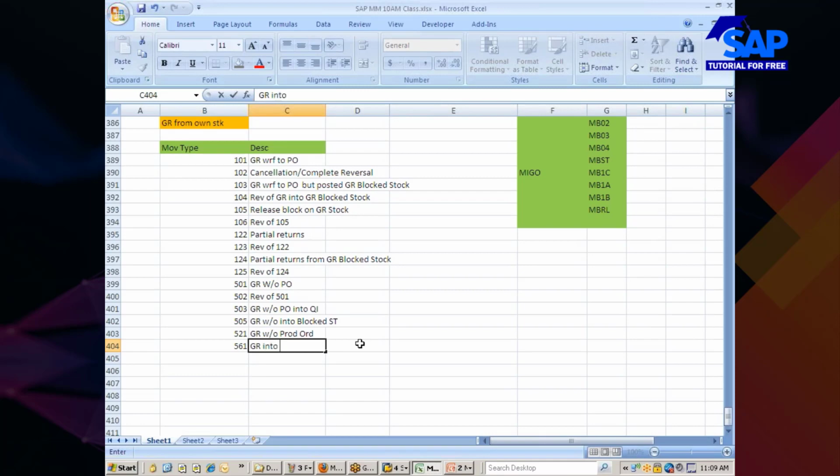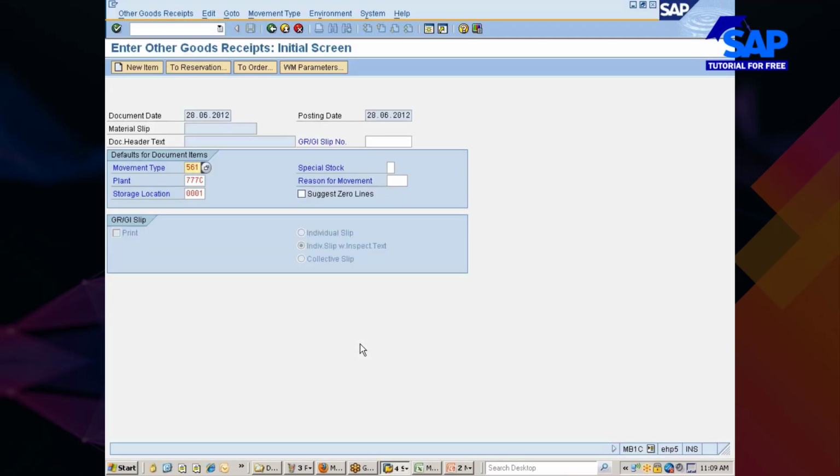Okay, into own stock. And there are a few more things. Let me introduce them to you. Do you know what a co-product and a byproduct are?